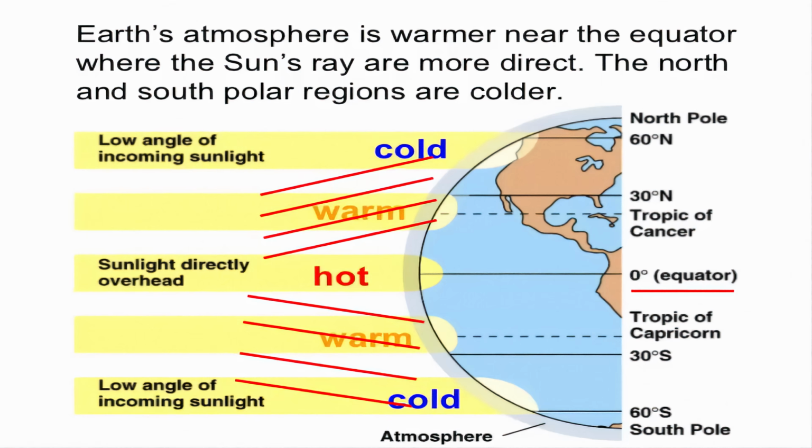And as we move away from the equator in both the southern and northern hemisphere, we'll notice a change in the climatic condition. That is, the temperature decreases, because in this region the sun rays do not fall directly. So that's the role of latitude.